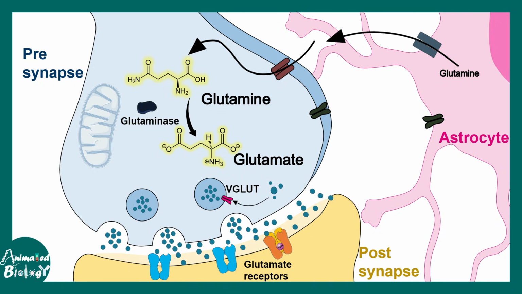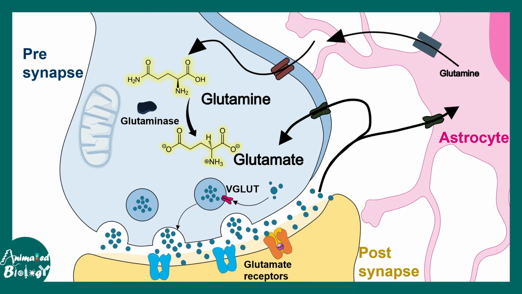Now, glutamine is actually supplied to the neurons by the astrocytes. So there are specific glutamine transporters as well. Now, V-glut containing vesicles would eventually dock into the presynaptic terminal and release glutamate into the synaptic cleft.